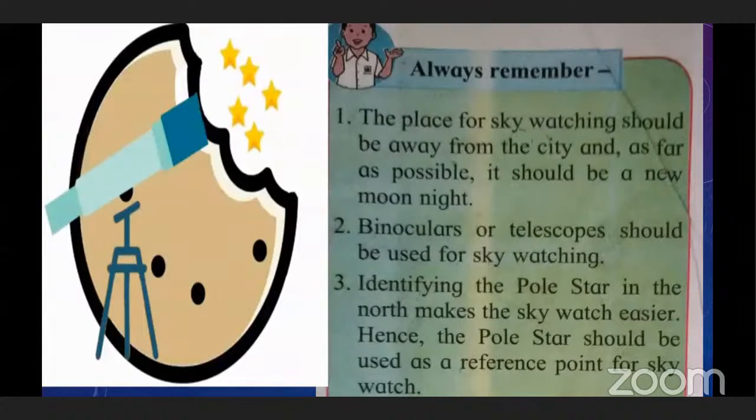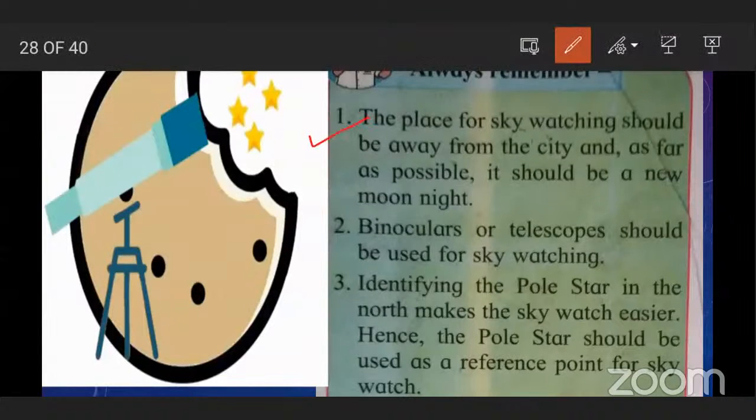First point is, the place for sky watching should be away from the city, and as far as possible, it should be a new moon night. If you decide to sky watch, you should go away from the city and select the new moon night.